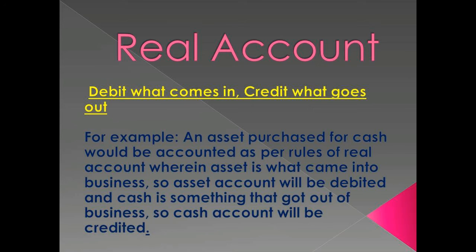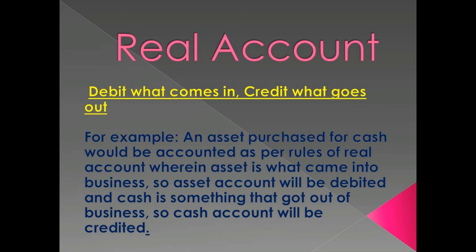The next is real account. The rule related to the real account: debit what comes in, credit what goes out. That means if something comes into the business, it shall be debited, and if something goes out of the business, it shall be credited.